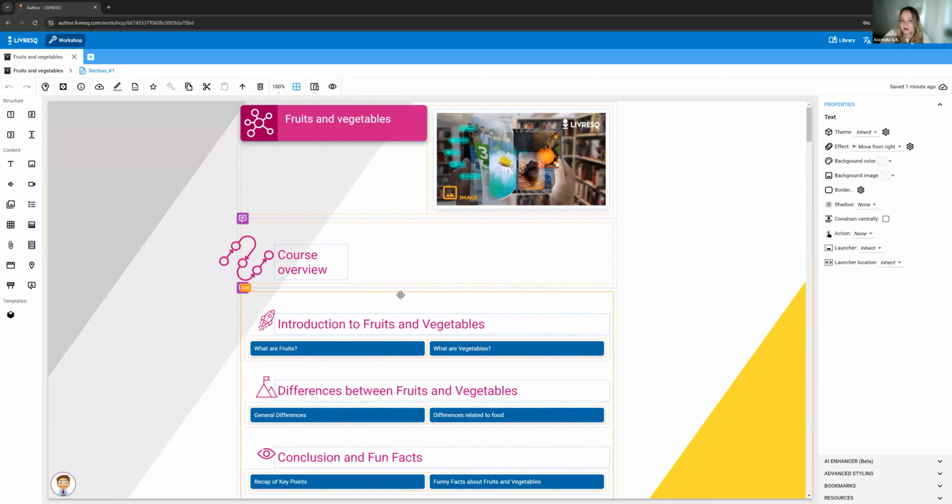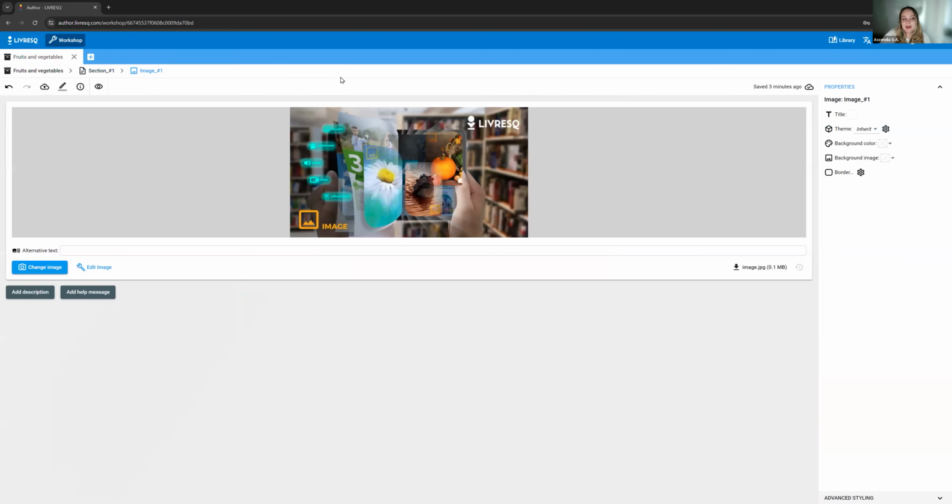So let's start at the beginning. When we want to edit something, I did mention that all we have to do is double click. If I want to edit my text, I double click and the text menu appears. Normally, if I want to edit an image, I will double click the image and I will enter the image editing mode. I know where I am because the platform always tells me where I am up here. So I'm in fruits and vegetables.